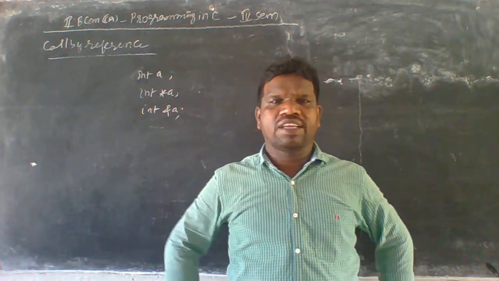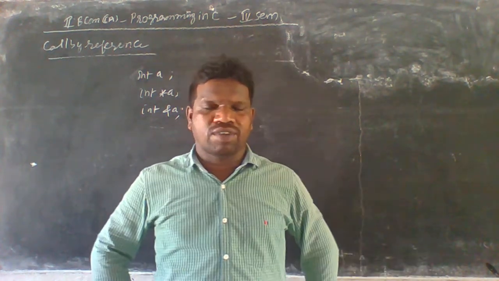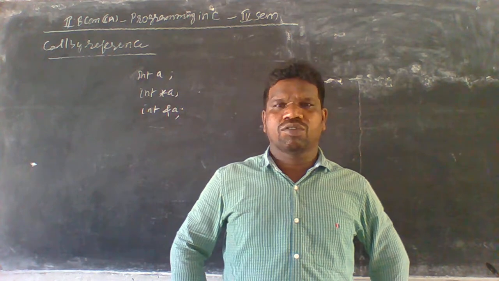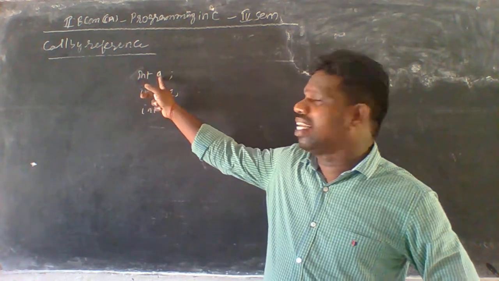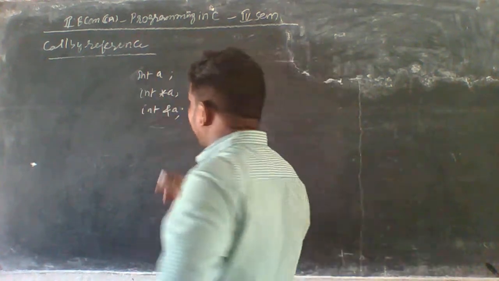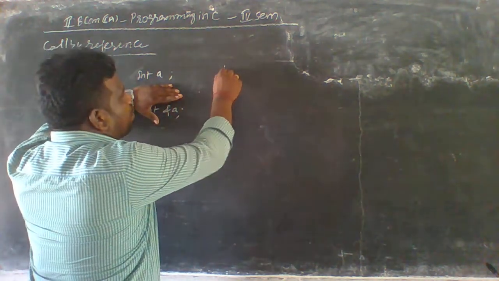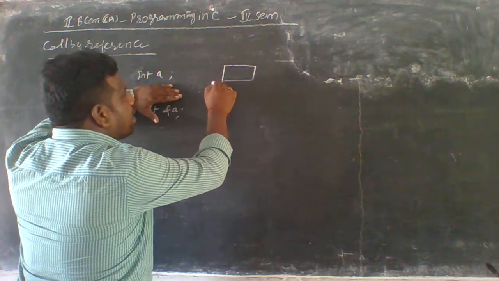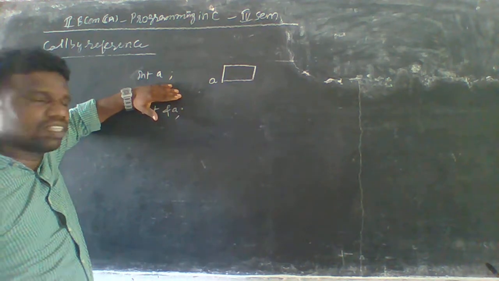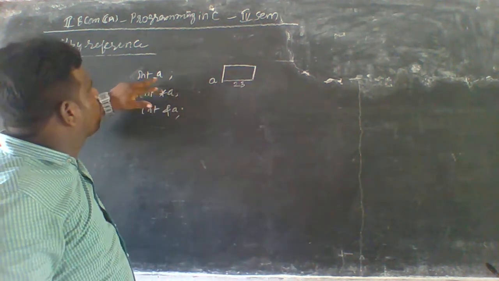If you declare any variable in the program, some memory space is reserved for the variable in main memory. In this example I'm declaring int a. int is the data type and a is the variable name. Whenever we write this statement, space is automatically created for a. An integer occupies 2 bytes of memory, so 2 bytes will be taken for a.